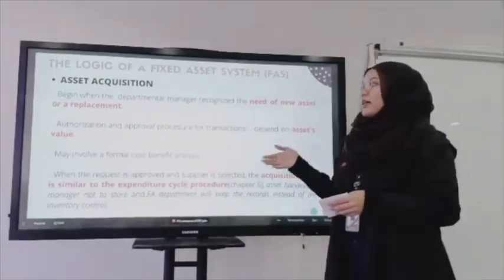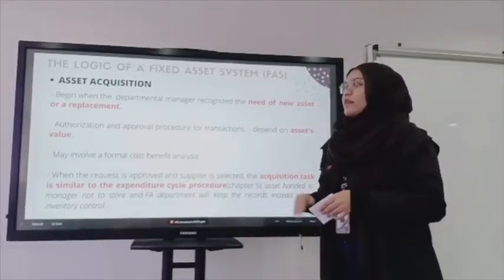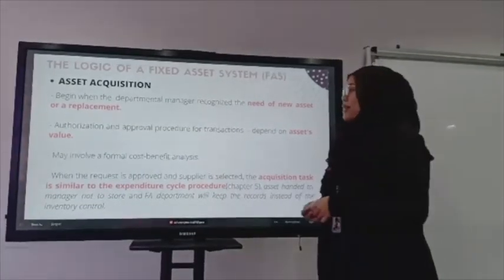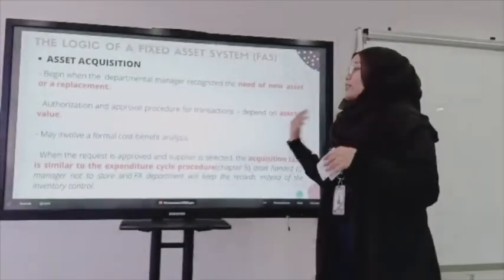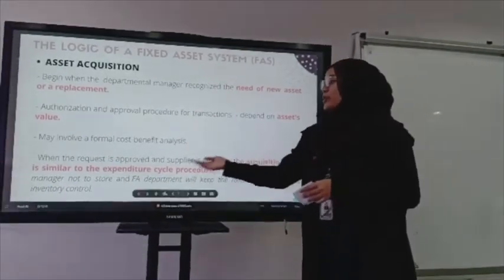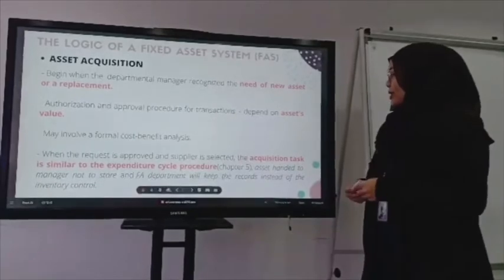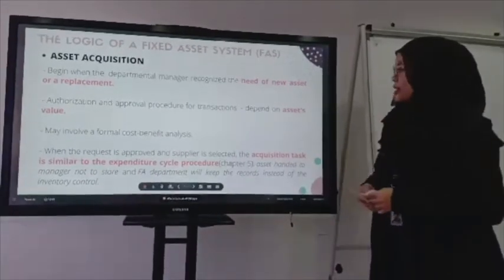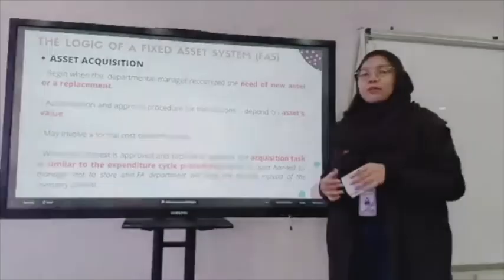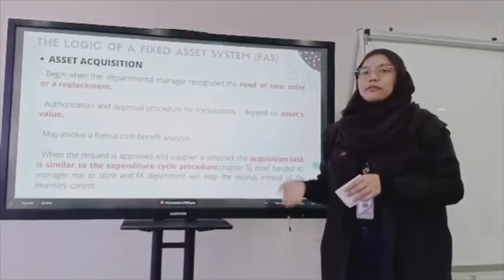If it is higher than the limit value, it will involve a formal cost benefit analysis. Once the acquisition request is approved, we need to choose and approve the supplier. The acquisition task is similar to the expenditure cycle procedure, except the asset will be given to the manager instead of sent to the warehouse.